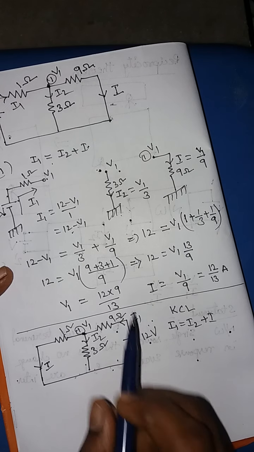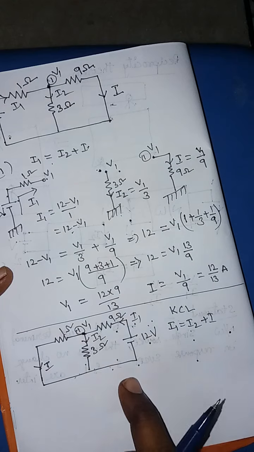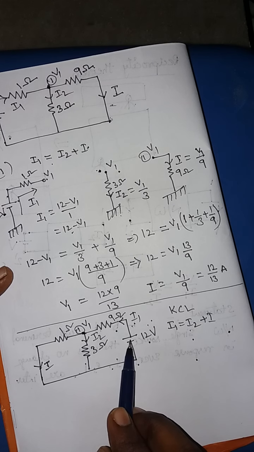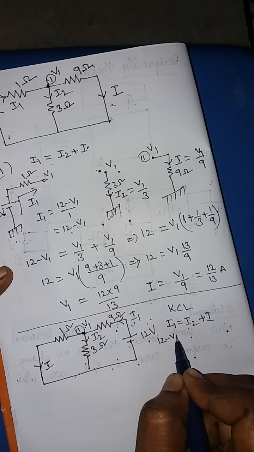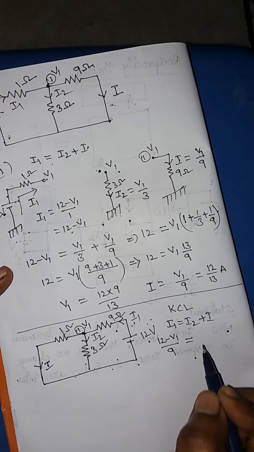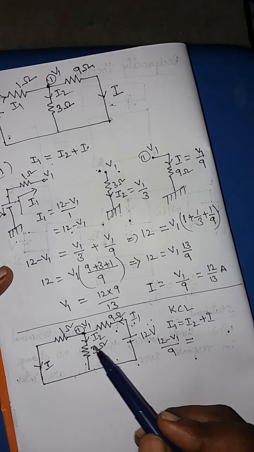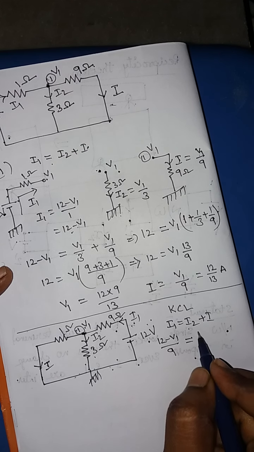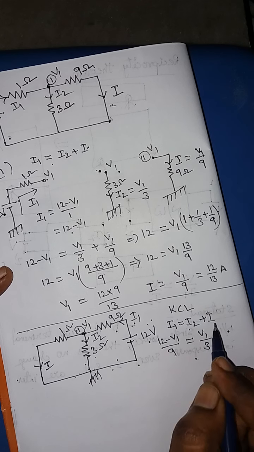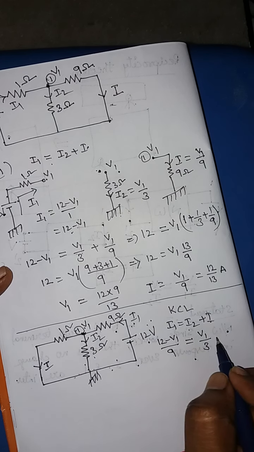Now what is I1? The same procedure I am applying here. I1 is equal to 12 minus V1 by 9, is equal to I2. I2 is V1 by 3 because this is ground. And I is V1 by 1.